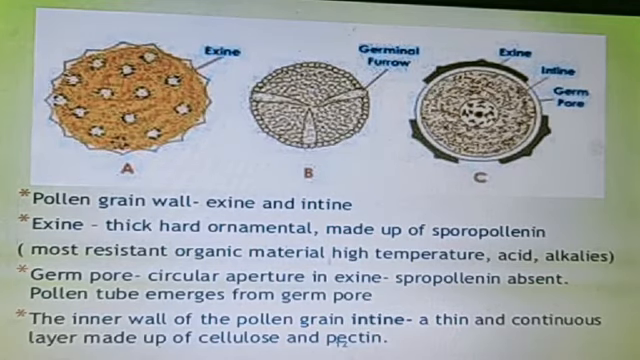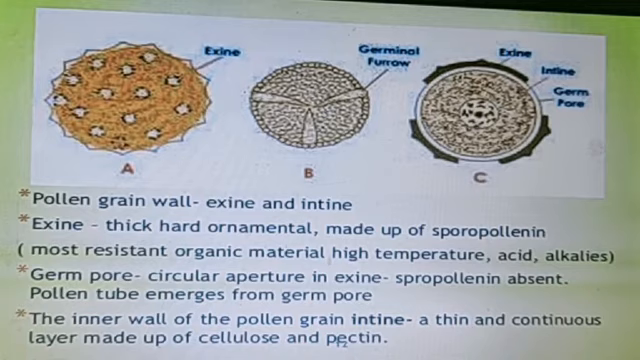Now look at the structure, the pollen grain wall. Two walls are there. The outermost is the exine, the inner is the intine. Exine is thick, hard and ornamental. It is made up of a very thick substance known as sporopollenin. A very famous fact about sporopollenin is that it is a resistant organic material. It is resistant to high temperature, acids and alkalis. That is why they are often preserved and form fossils also.